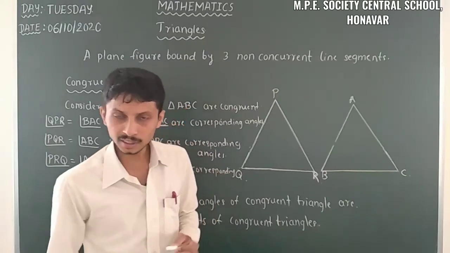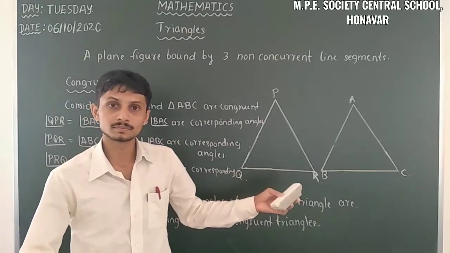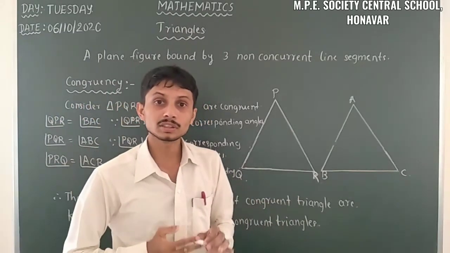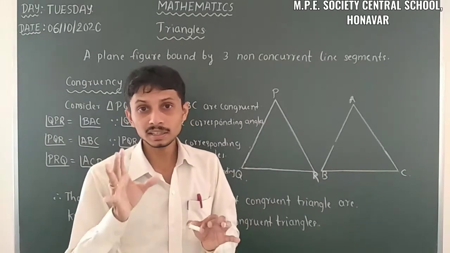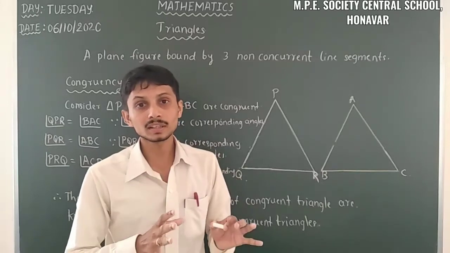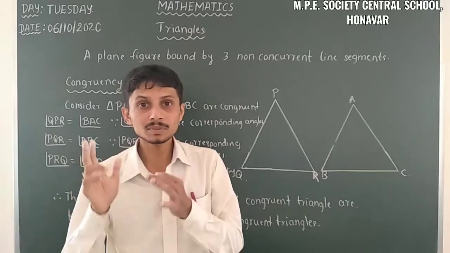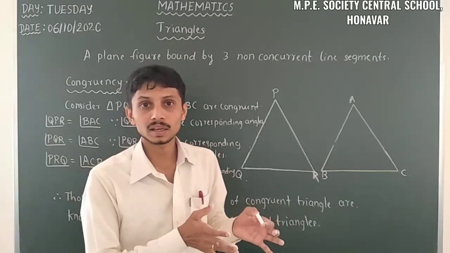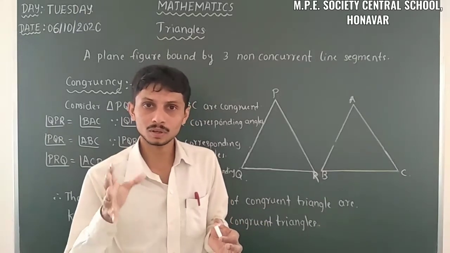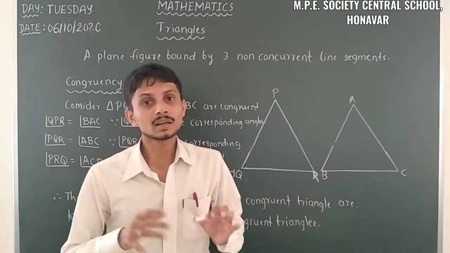Yes. So let us take some other shapes, we can take squares. When we consider squares as congruent, in each square all the sides are equal. When we consider another square with each side of the same measurement as the previous square, those two squares are one and the same.